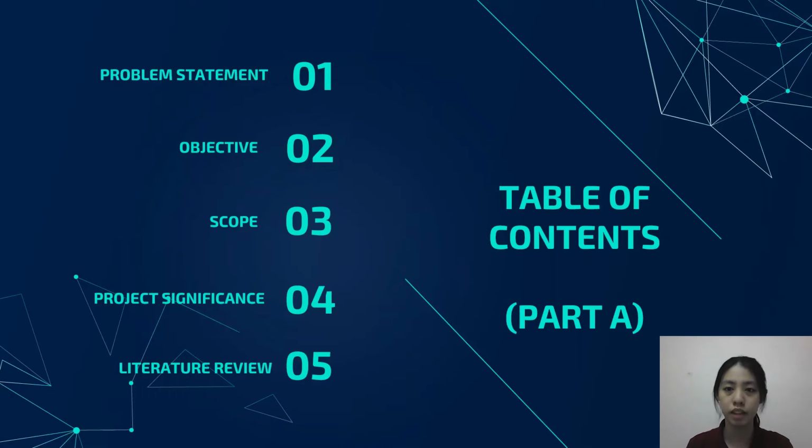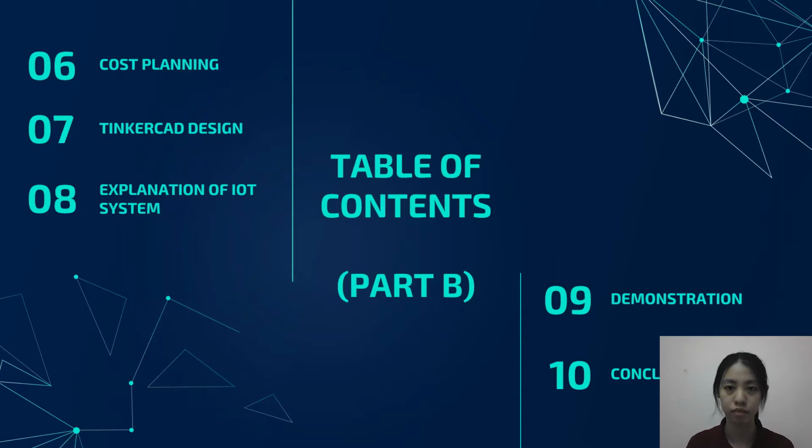And the next slide is the table of contents, which is divided into Part A and Part B. Part A includes problem statement, objective, scope, project significance, and literature review. And I, Suzy Sin, will be in charge of discussing these 5 topics. And my partner, Lim Kai Sin, will be in charge of discussing these 5 topics, including cost planning, TinkerCAD design, explanation of IoT system, demonstration, and conclusion.